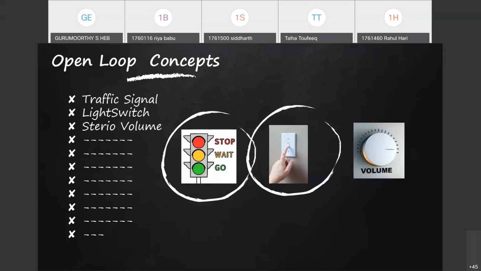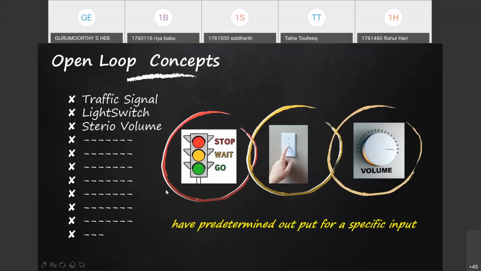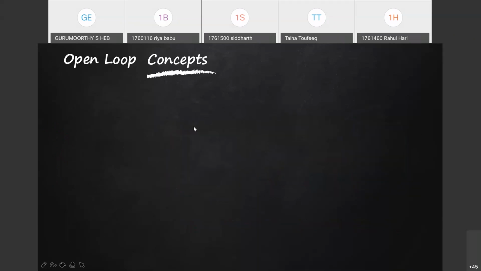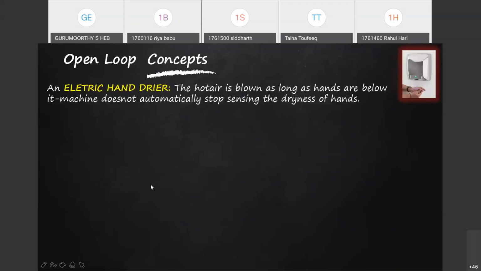Which operates on a preset time, or open loop, because it will work as long as the set time. So the automatic hand dryer that you can see in washrooms is one such example, where as long as you keep the hand below the dryer, the hot air is blown. The device itself is not sensing whether your hand is free of moisture, whether it is fully dried or not.